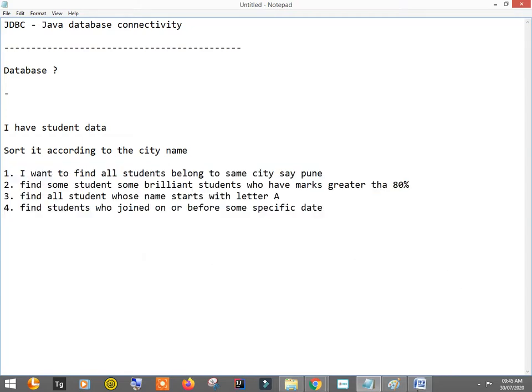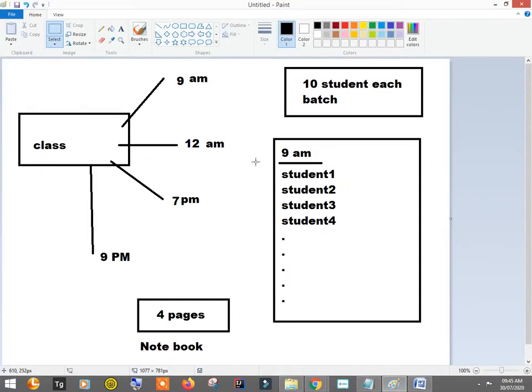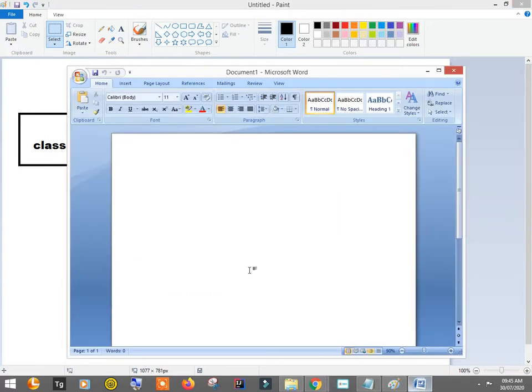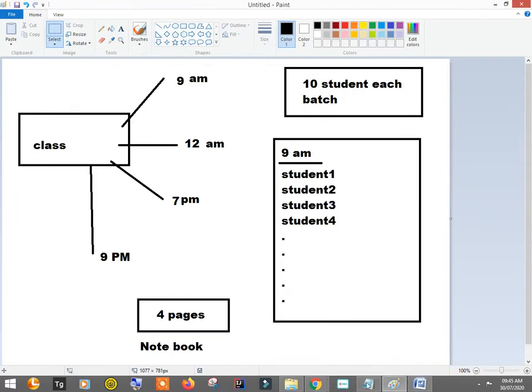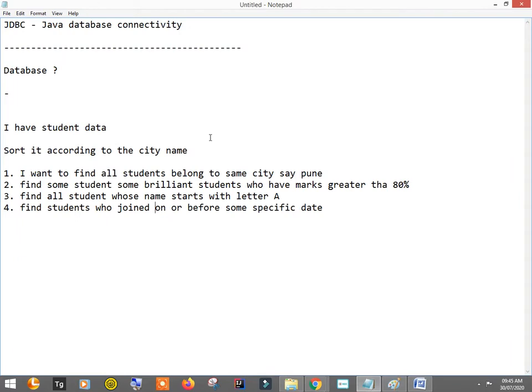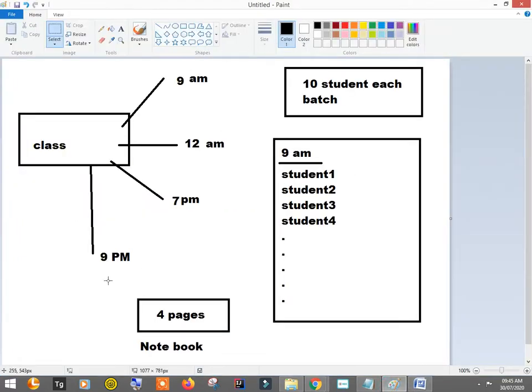So do you think writing in notepad or notebook or in a Word file or in a normal file will help me with this, right? Now there are only 40 students. What will happen if I have some more students?